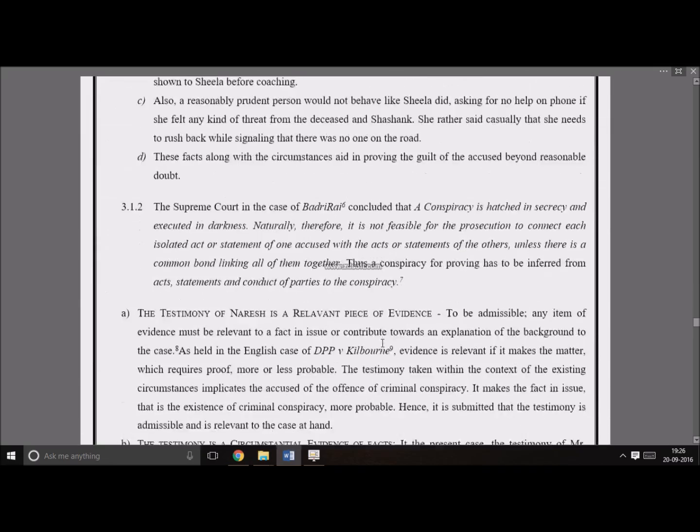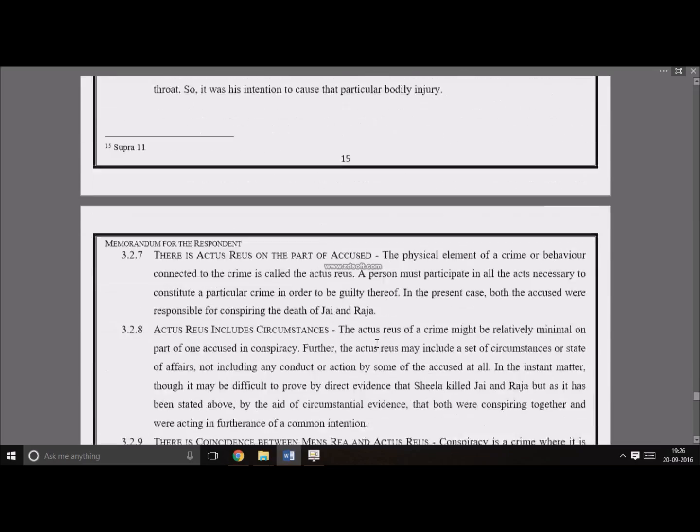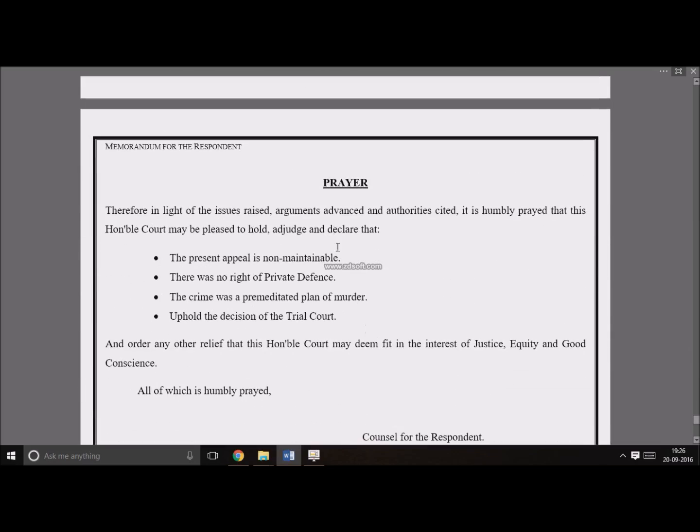At last comes your prayer, which has to be restricted to one page. And also adhere to all the margins, all the rules and regulations relating to the margin, font size, and page numbering also has to be done at the bottom of each page. It has to be centered.